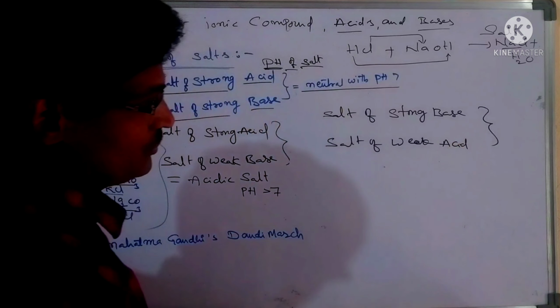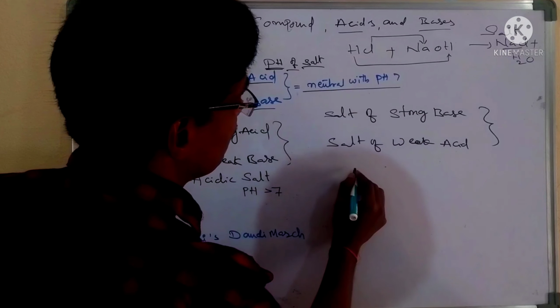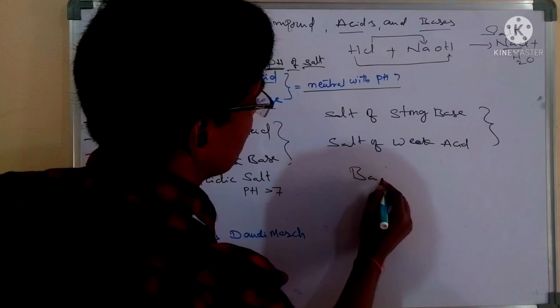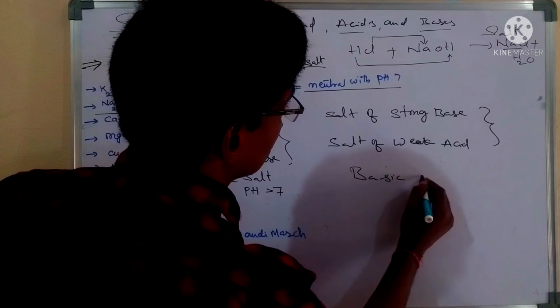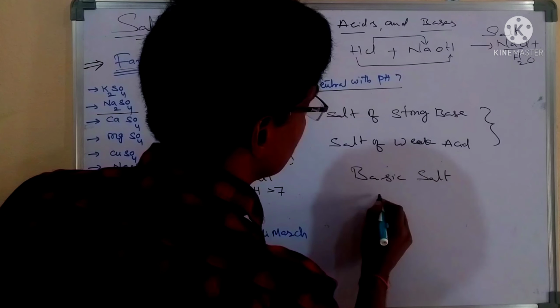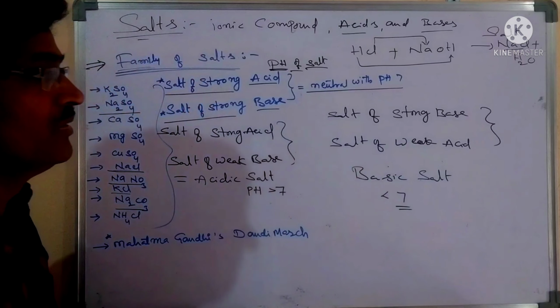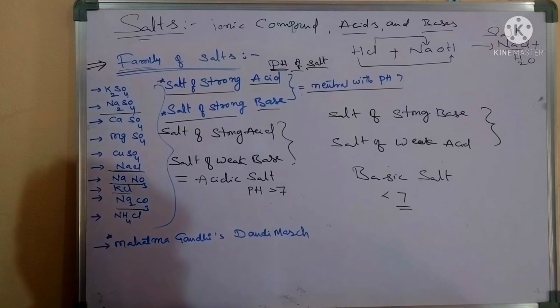Which one is strong here? The base is strong, which gives a basic salt, whose pH is greater than 7.